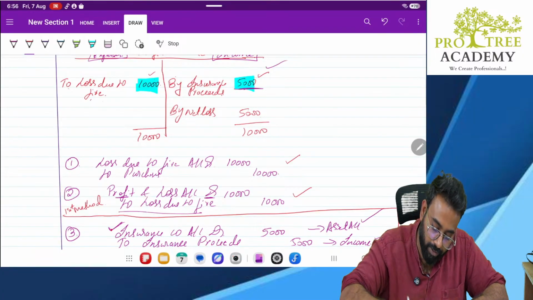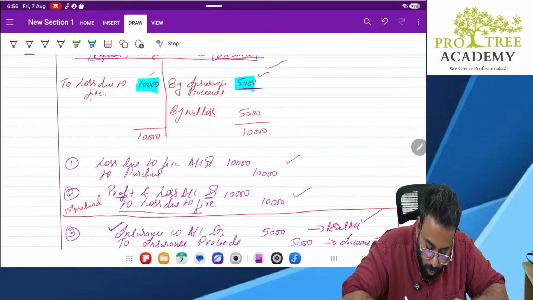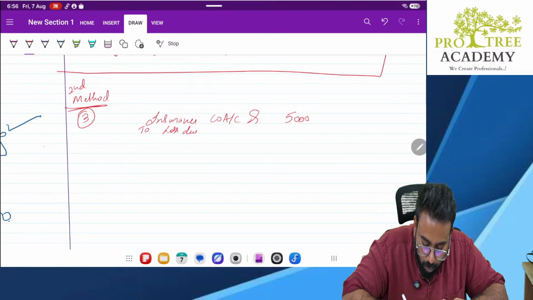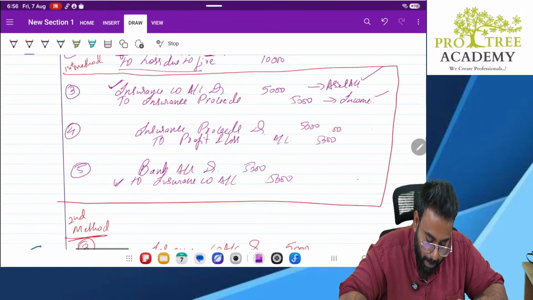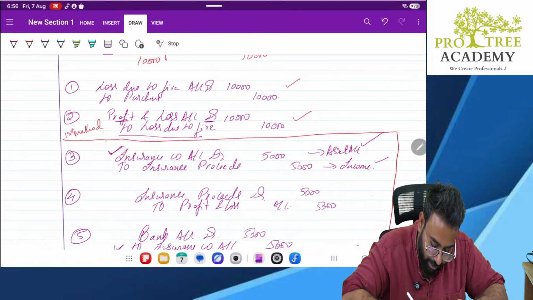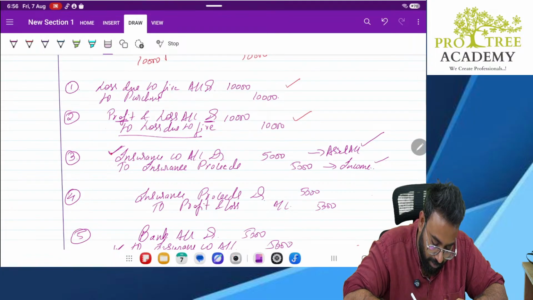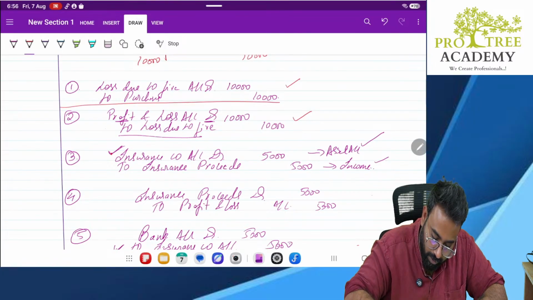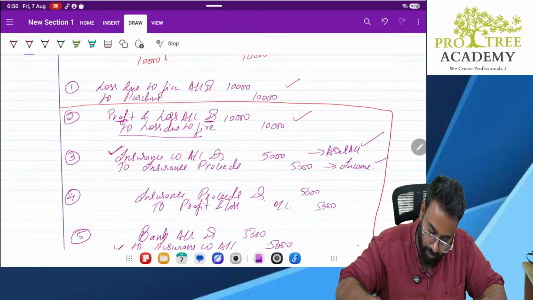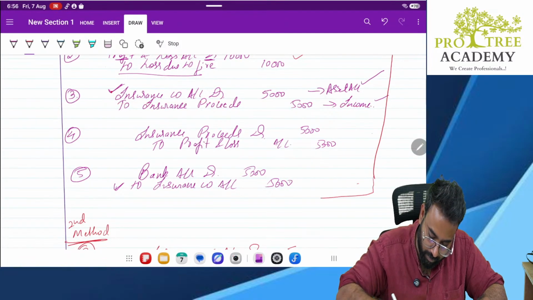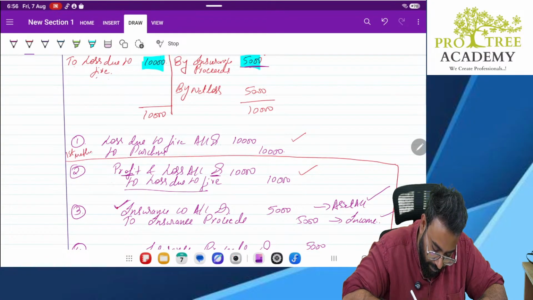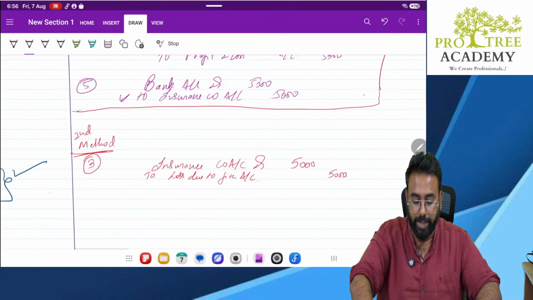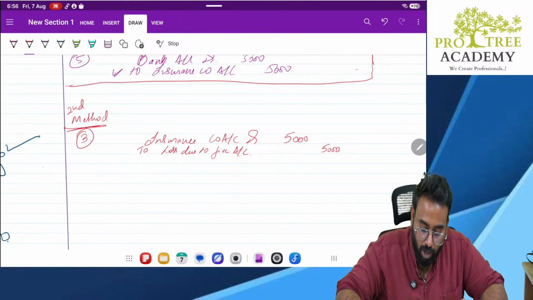So what I will do is, I will directly transfer it to the loss due to fire account. This is the first method. Sorry, my mistake. Second method: insurance company account debit to loss due to fire.